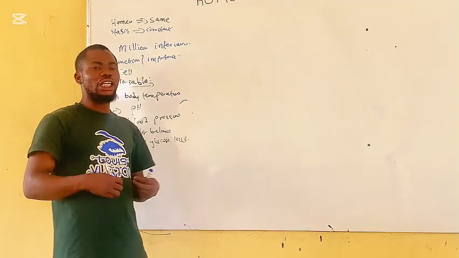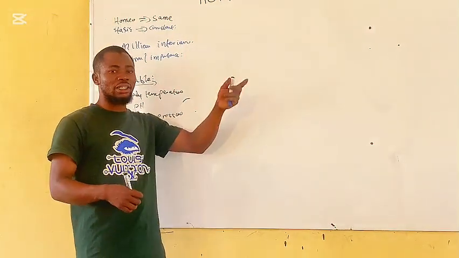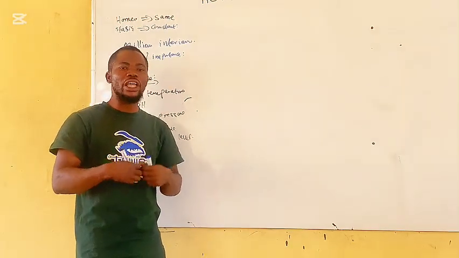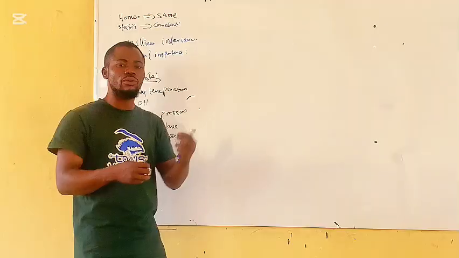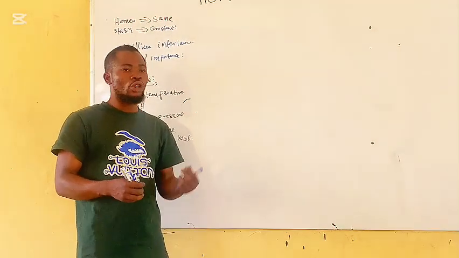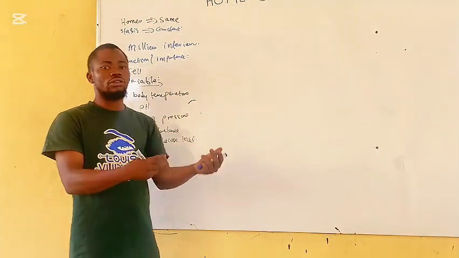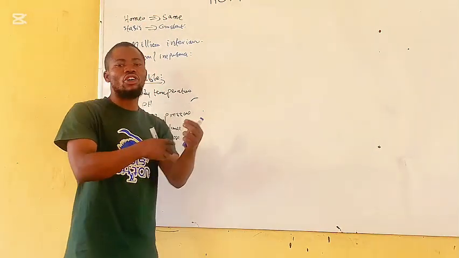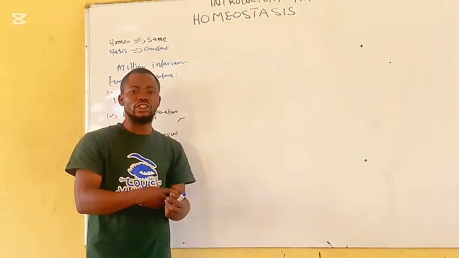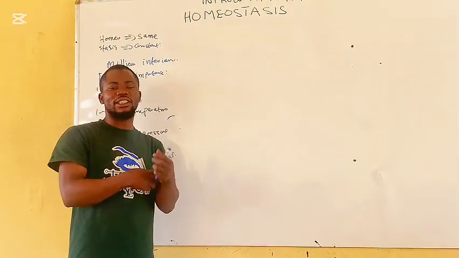For example, the digestive system participates in homeostasis because it provides the body with nutrients, which are essential for the effective function of the cell. Also, the skin participates in homeostasis because it serves as an excretory organ. It excretes certain substances such as salt and urea.